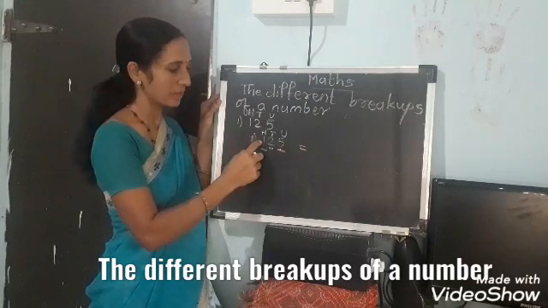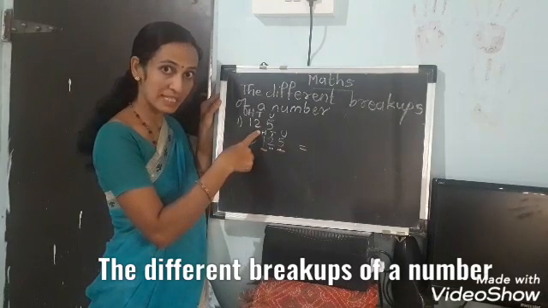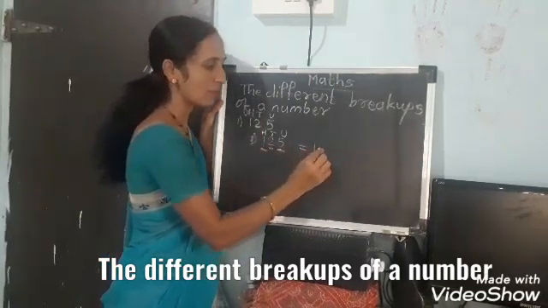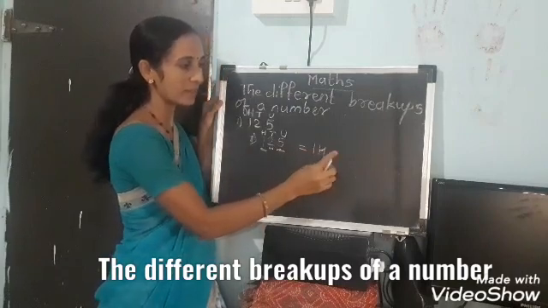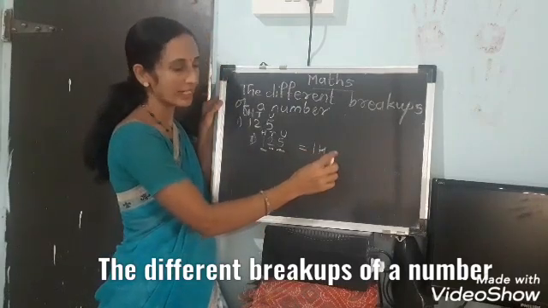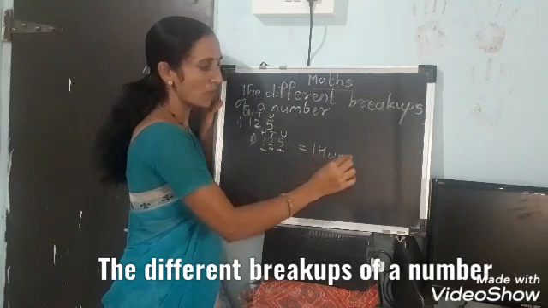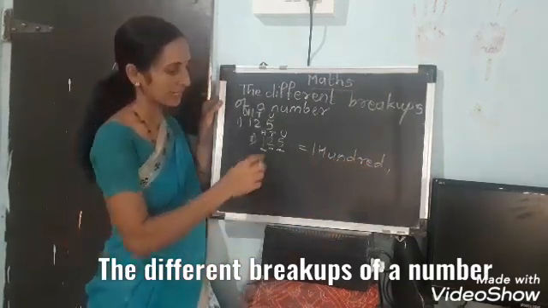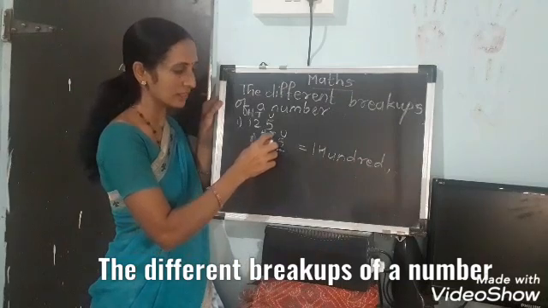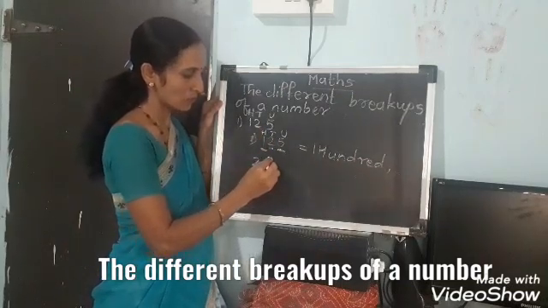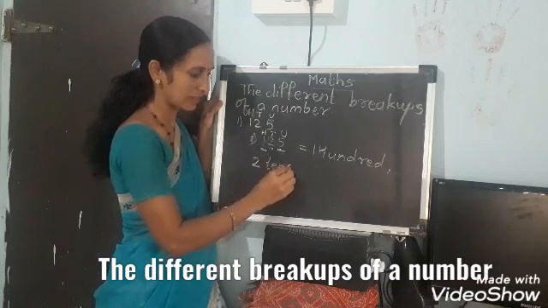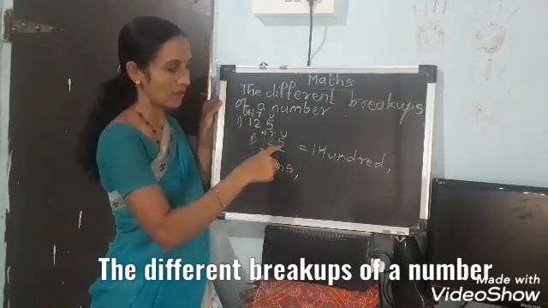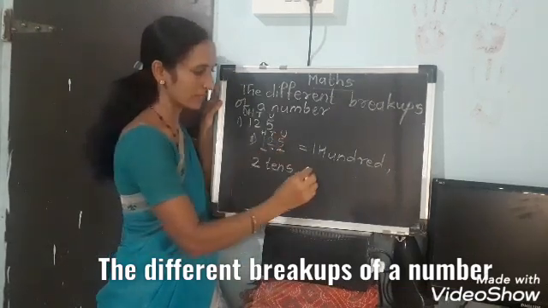See here, 1, at which place is it? H. That means 1H. Instead of H, you can write the full word also, 100. Then put a comma. Second, 2 is at the tens place, so 2 tens. Then third, 5 units.